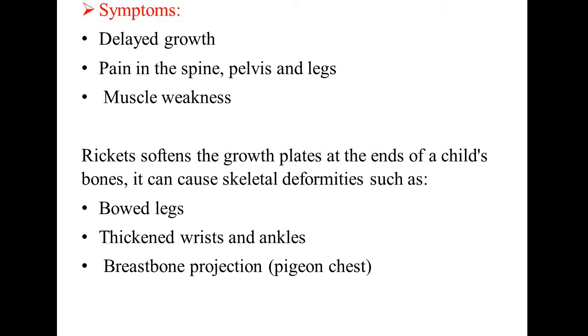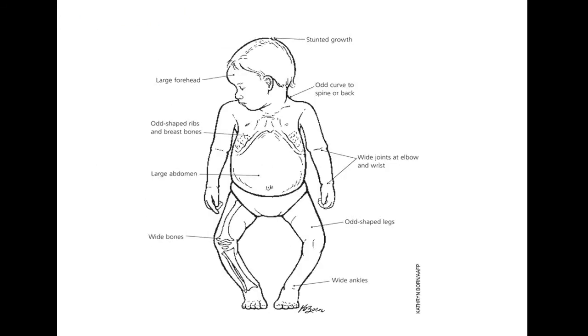It can cause skeletal deformities such as bowed legs, thickened wrists and ankles, and breastbone projection that forms a structure like a pigeon chest, and therefore is known as pigeon chest.